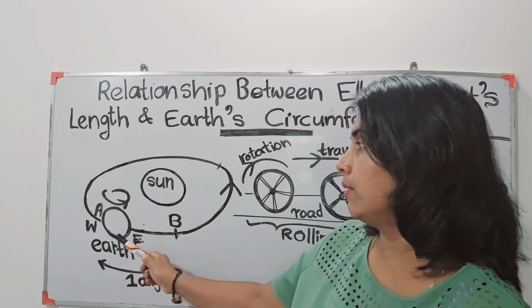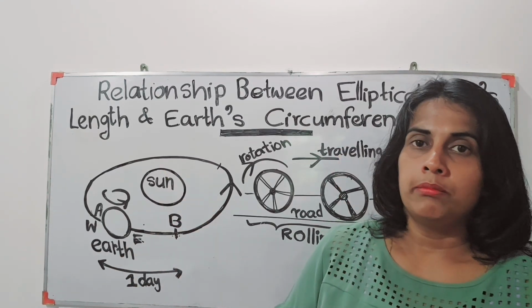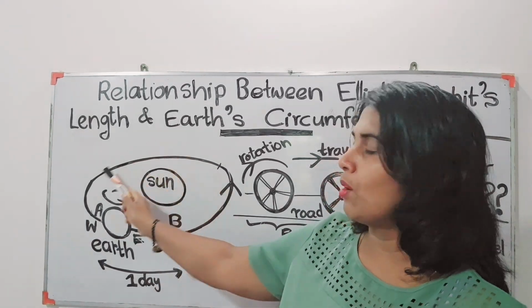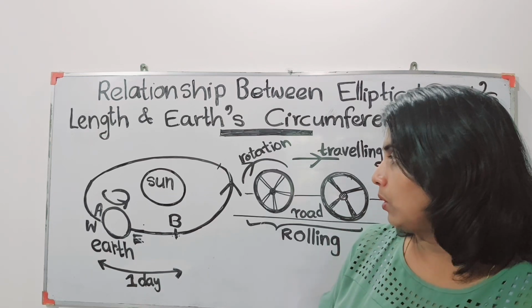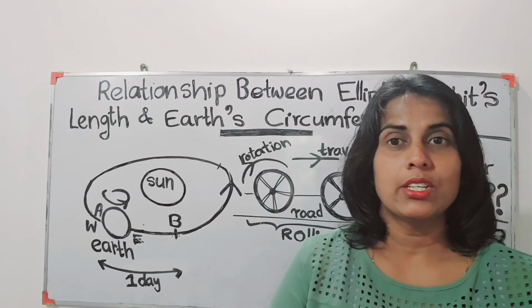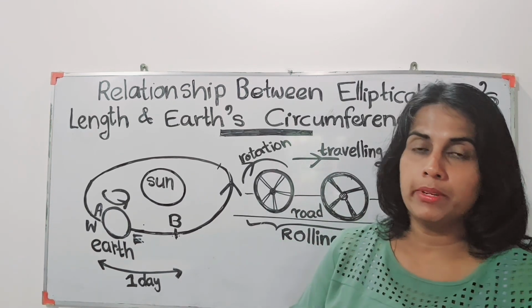But now we are considering the whole system, because as the sun exists, the earth has to travel around it. So actually the earth doesn't rotate, it actually rolls. Then only that requirement is met.